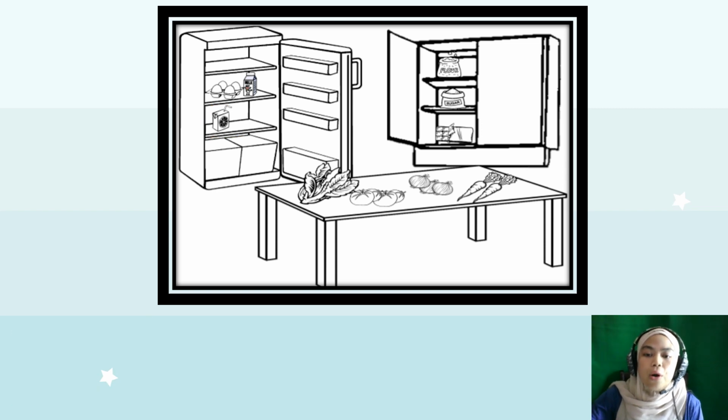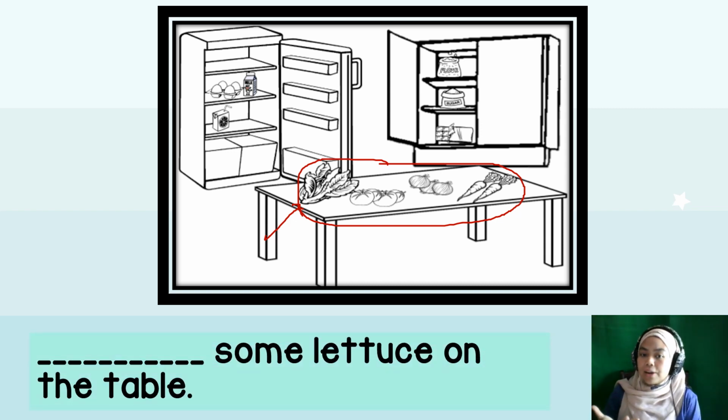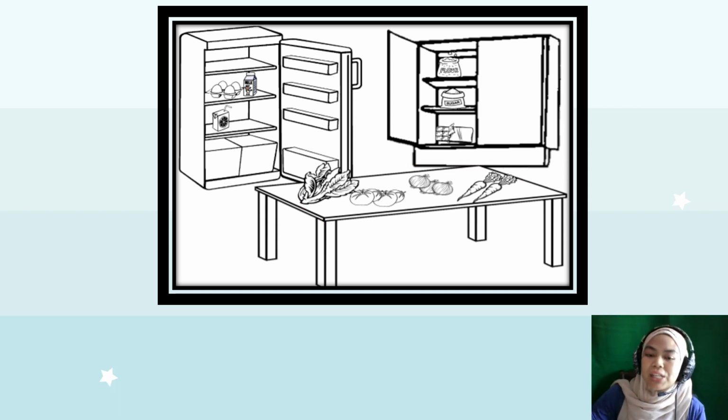Let's now look on the table here. There are 4 types of food, right? So let's go with the first one here. Lettuce. Lettuce. There's or there are some lettuce on the table? Exactly, the answer is there's some lettuce on the table. Well done. So the next one is this one.